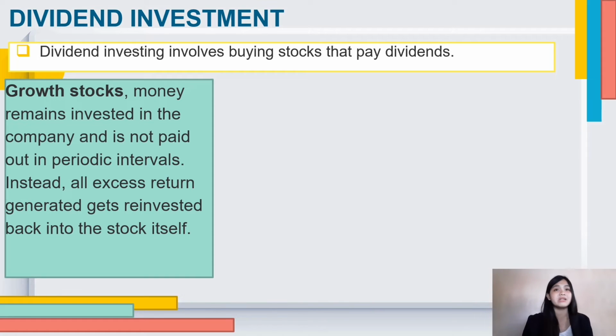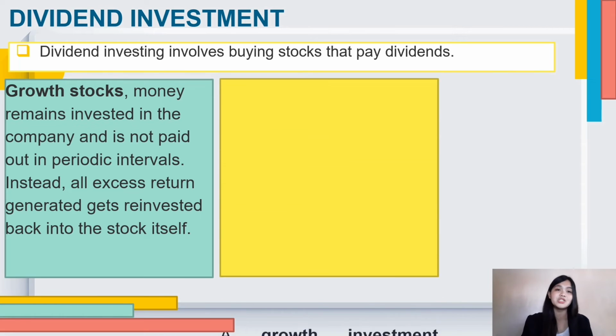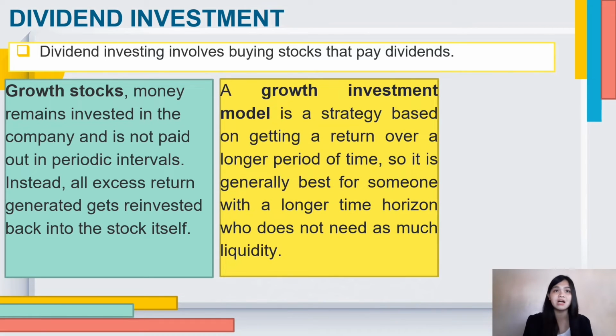Instead, all excess return generated gets reinvested back into the stock itself. In other words, with growth investing, profits are only materialized when the stock is sold or redeemed. So when you are investing in growth stocks, you are banking on future projections and the possibility of the company's growth and resulting asset value growth.